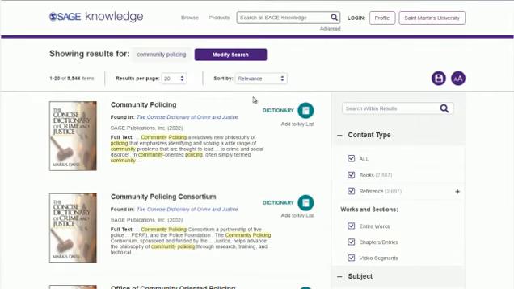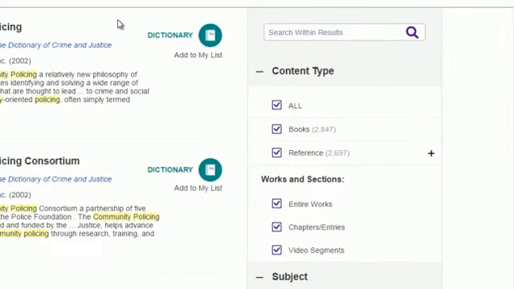When we come to a results list, there are several tools that we could use to narrow the list of results. Sticking with the topic of community policing, here is the results screen for a search with that term, and we find we have over 5,000 items here. Over here on the right-hand side of the page, we find several tools that are common to other academic databases.